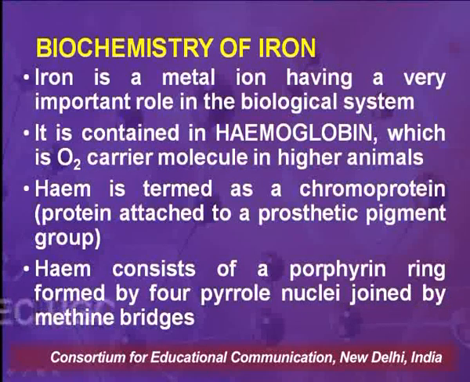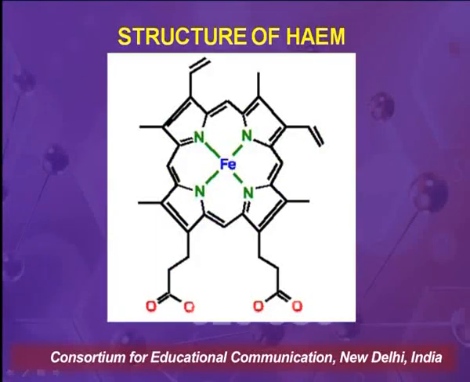Pigment means colored. Heme consists of a porphyrin ring which is formed by 4 pyrrole nuclei joined by methine bridges. This is the structure of heme. As we can see, iron is in the center, in the form of iron 2 plus. There are 4 pyrrole rings. Pyrrole means 5-membered nitrogen containing rings, as you can see on the 4 corners of iron.